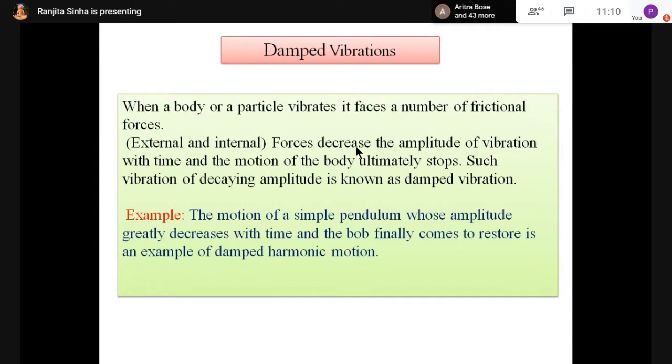What is the example? Example is the motion of a simple pendulum, whose amplitude greatly decreases with time and the bob finally comes to rest. This is an example of damped harmonic motion. So for a simple pendulum, you have observed that its amplitude decays gradually with time, and after a certain time, the bob finally comes to its initial position. This is the example of damped harmonic motion.